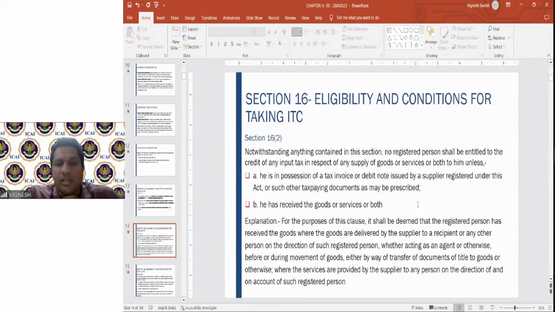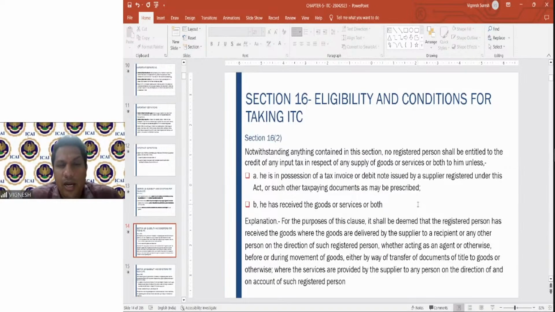For the purpose of this clause, there's an explanation given. It is deemed that the registered person shall receive the goods when goods are delivered by the supplier to the recipient or any other person on the direction of such registered person. This is your bill to ship to transaction. You must have seen it in the place of supply chapter. Now, what happens here? Sometimes I may not receive the goods. Let me give you an example. I am a dealer in Hyderabad. I am purchasing from a particular dealer who is in Bangalore and I'm selling to a customer who is located in Indore. Did you get the point?